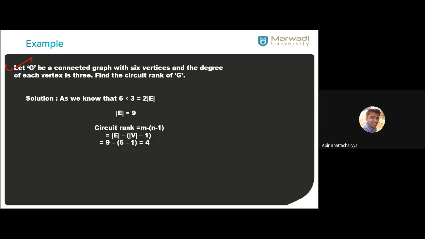So what does it mean? Circuit rank 4 means we have to delete 4 edges to get the spanning tree. All right.